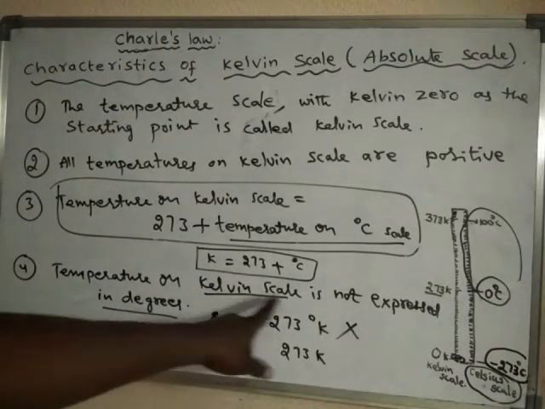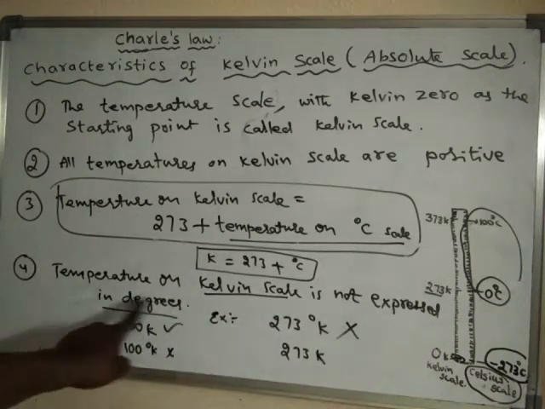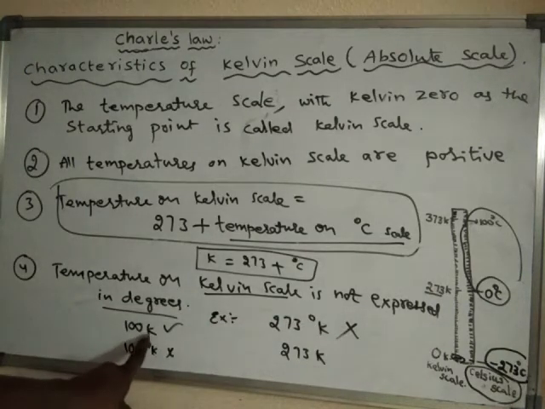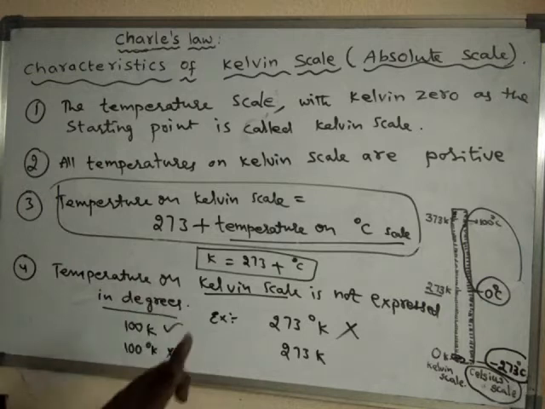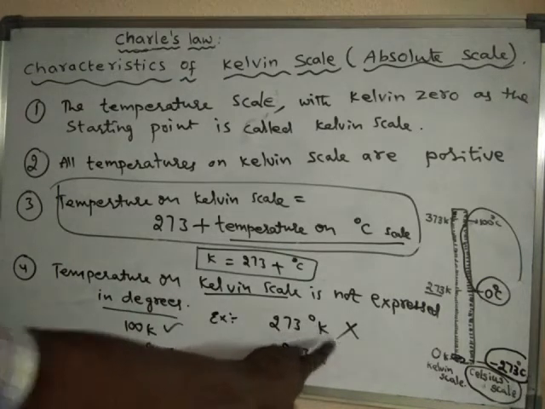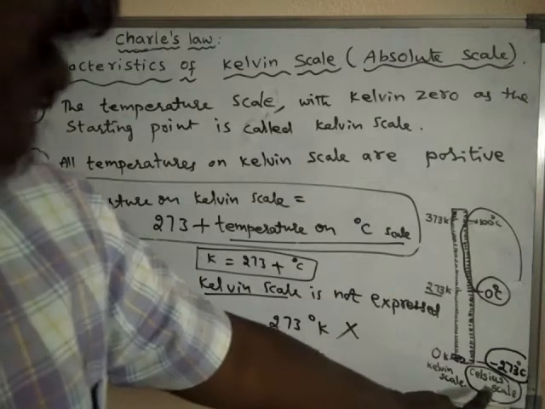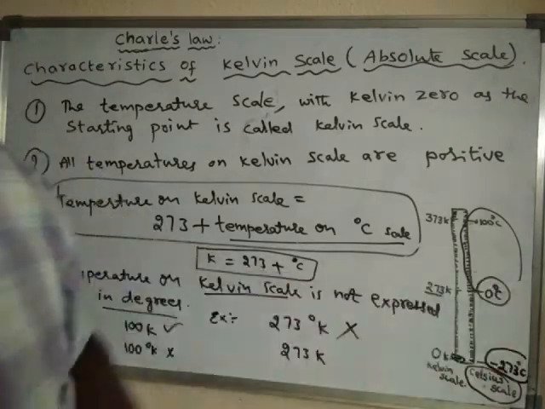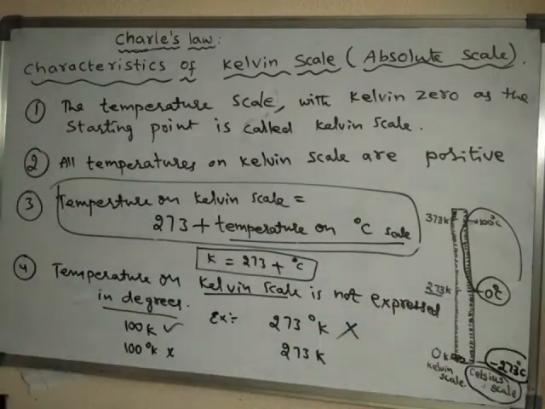So simply we have to mention it as Kelvin. Don't mention it as degree Kelvin. But for the Celsius scale we have to mention it as degree centigrade or else degree Celsius. So like this, the characteristics of the Kelvin scale can be studied.